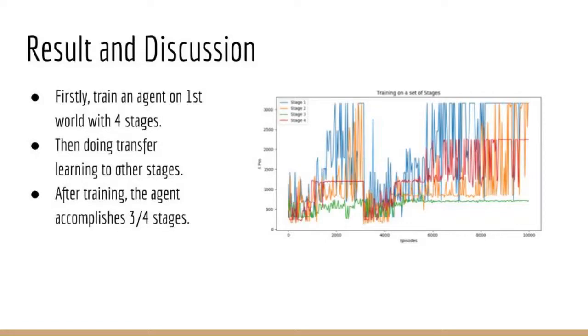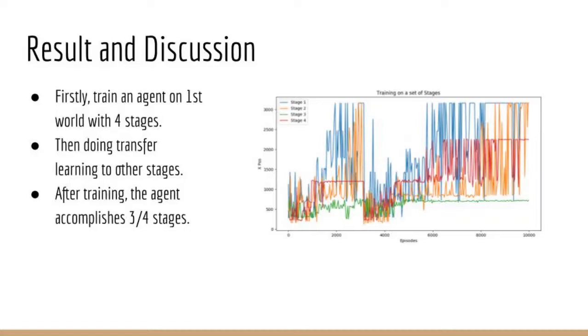At the beginning, we train the agent on a set of stages of the first world, then do transfer learning to the other stages. The figure shows the result of the training phase. During the training process, Mario needs to reach the flag at X position of 2161 in stages 1, 2, and 3, and 2246 in stage 4 to accomplish the corresponding stage. After training, the agent finishes 3 over 4 stages in 6 hours and is stuck at X position of 756 in stage 4.